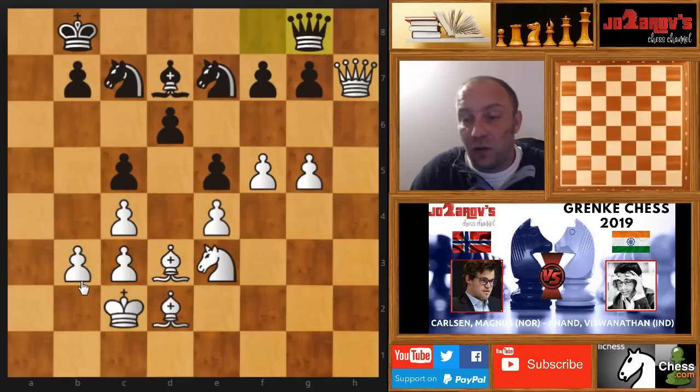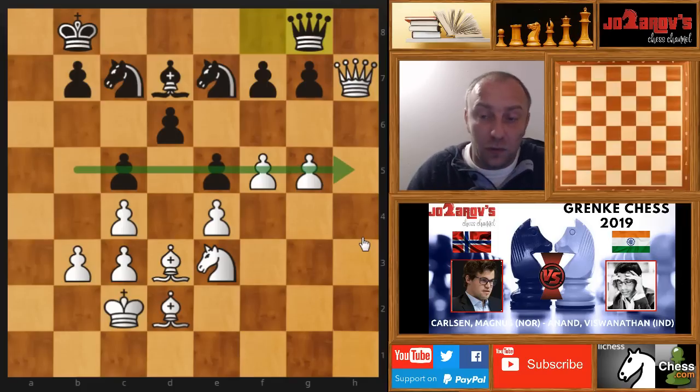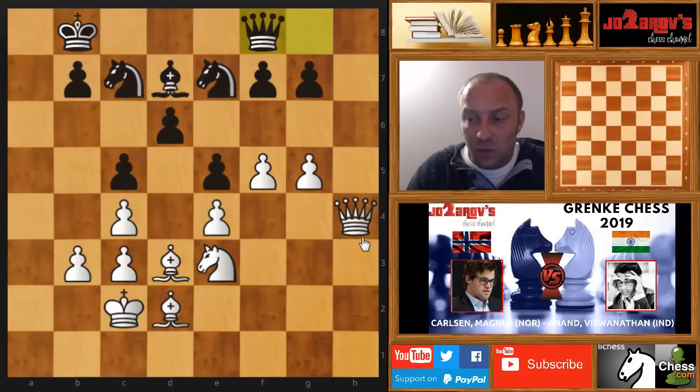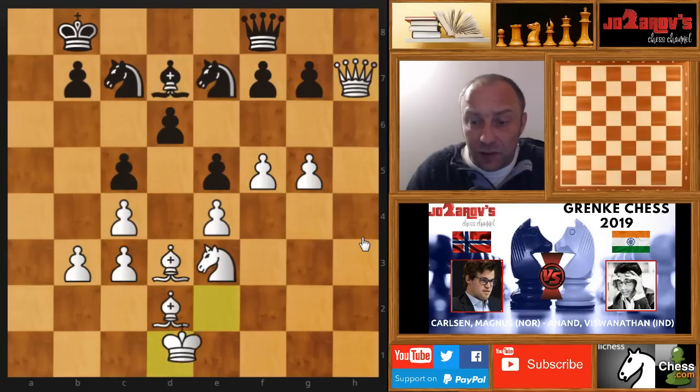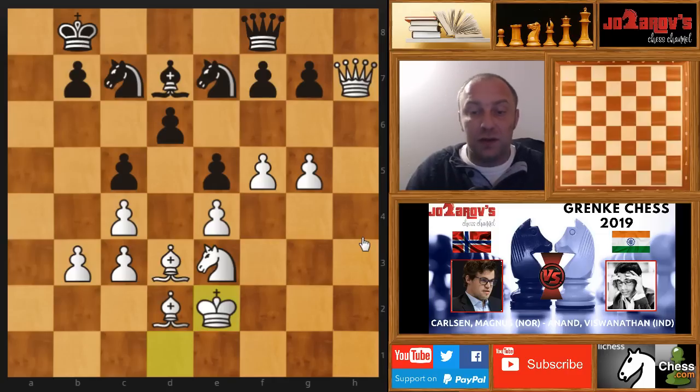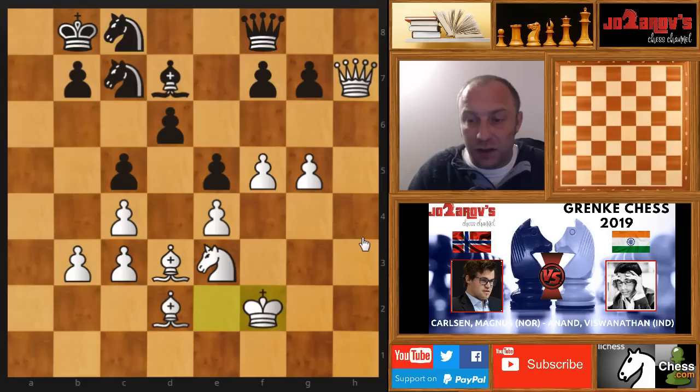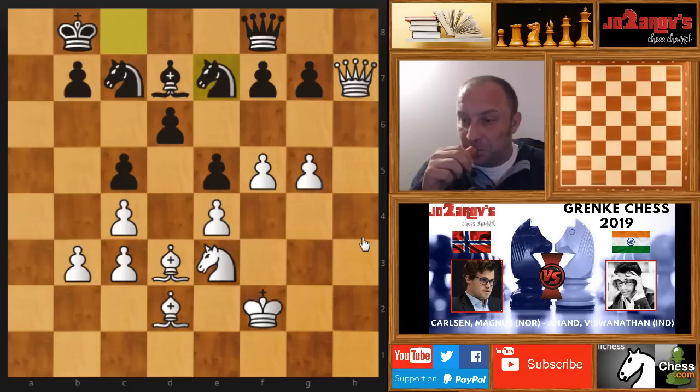Queen on g8 was played, and okay, Magnus is of course not trading off the queens because he has the better activity here. He also has the advantage of space because he now has 2 pawns on the 5th rank. Here queen on h4 was played, and queen on f8. King on d1, knight on c6, and now queen on h7 again. Here knight on e7, king on e2, and now comes this idea. We want to get this king to the other side, then be able to push the pawn b4. Knight on c8 was played, and king on f2, and here knight on e7.